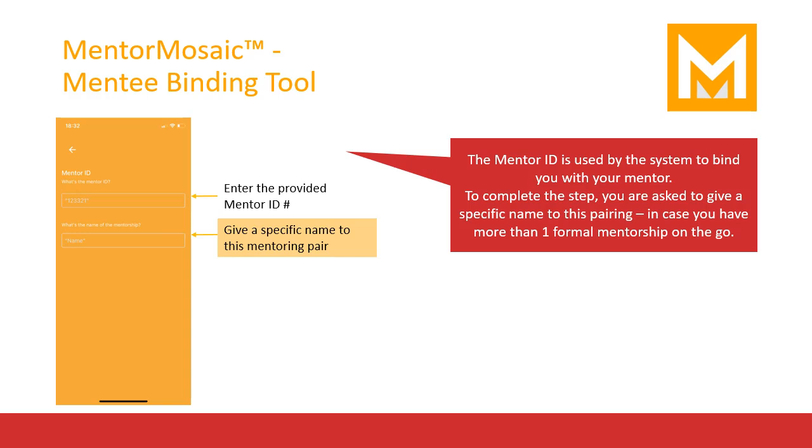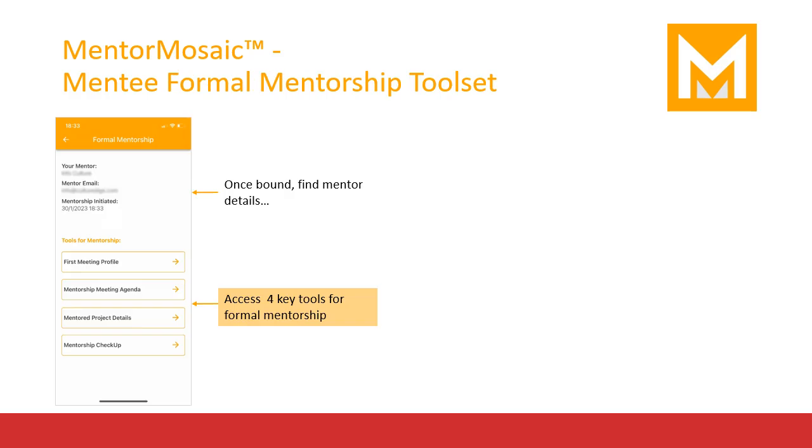After properly entering the mentor's ID code, you should type in a brief name for this formal mentoring pair to distinguish it from other formal mentorships you might or will have. When done, click the button at the bottom of the screen to allow MentorMosaic to work its magic and connect you with your mentor. When a connection with a mentor in the system is properly established, you will see this screen, which shows you the name and contact information of your mentor and presents to you the various tools available to you for your mentoring experience.